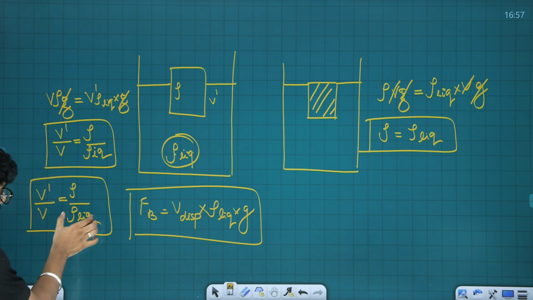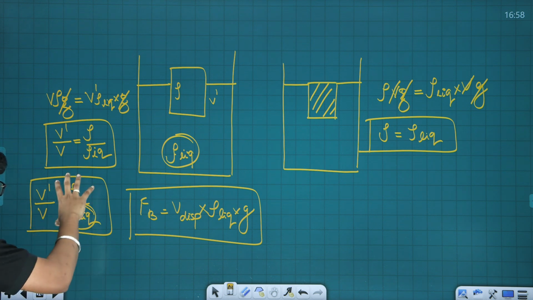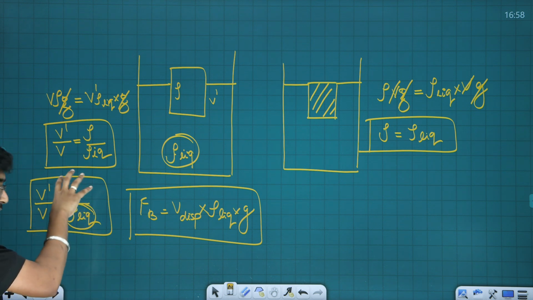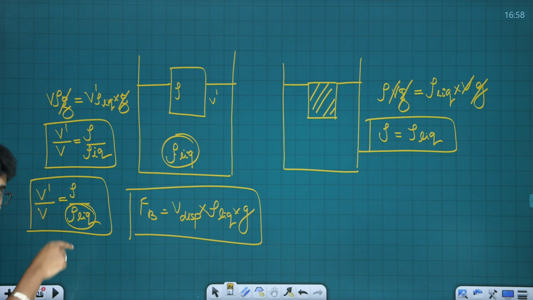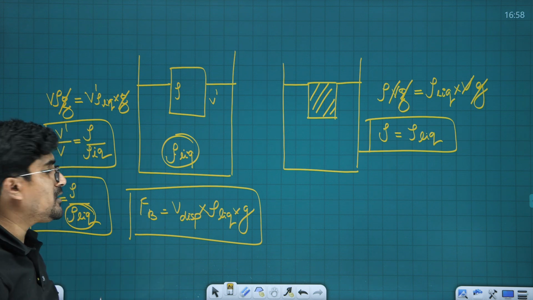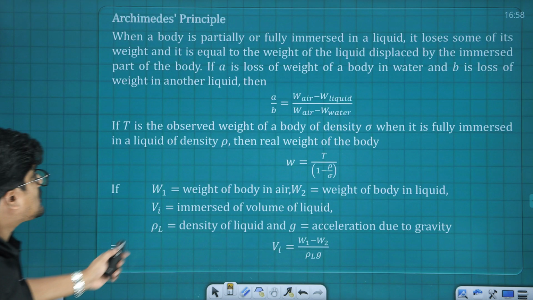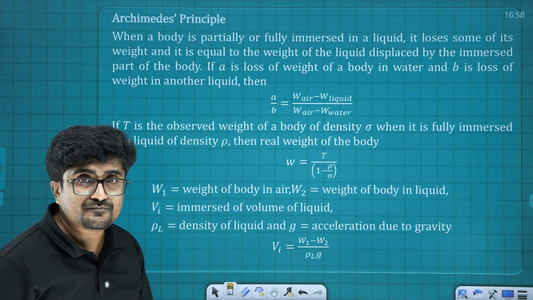If I increase this value in the denominator, this exact value will come down, so definitely V dash must go down. Are you getting that point? That particular part is very, very important. So volume inside upon total volume is density of the material upon density of the liquid. This is the most important relation.